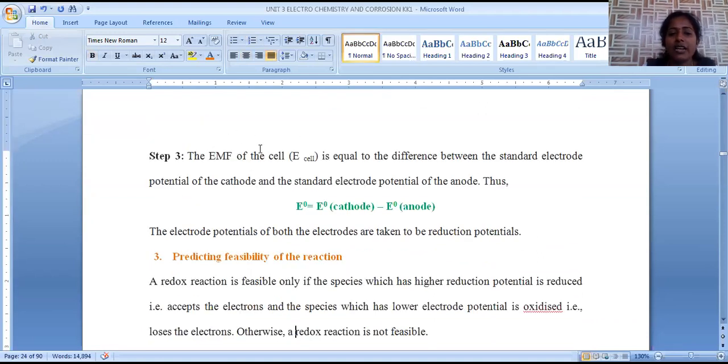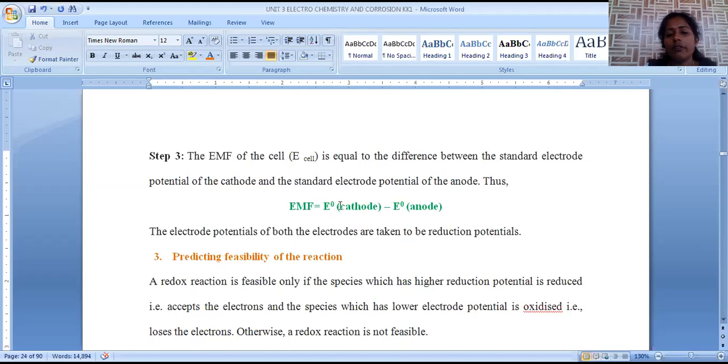Now after getting that, we have to find out its EMF. EMF is nothing but potential difference. This potential difference is calculated by taking the formula EMF is equal to E cathode minus E anode. E cathode is nothing but the electrode potential of the cathodic compartment, the reduction potential value of the cathode, and E anode is nothing but the reduction potential value of the anode.